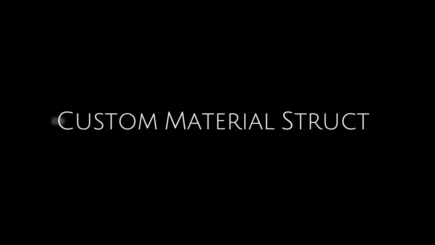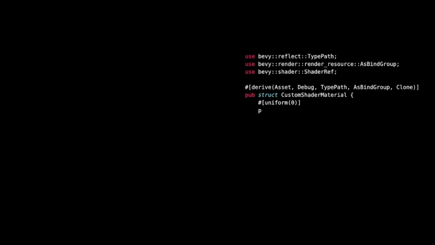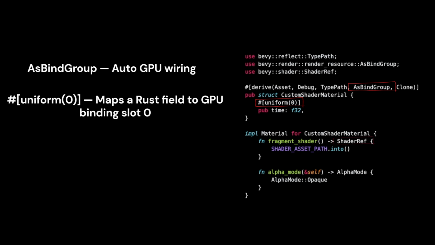The custom material struct starts with a defined file path to tell Bevy where to find our shader file. In Bevy, the AsBindGroup macro auto-generates your GPU binding code directly from a struct. Tagging a field with uniform links that data straight to the binding in your WGSL shader. Finally, ShaderRef simply points the engine to your actual shader file to tie it all together.